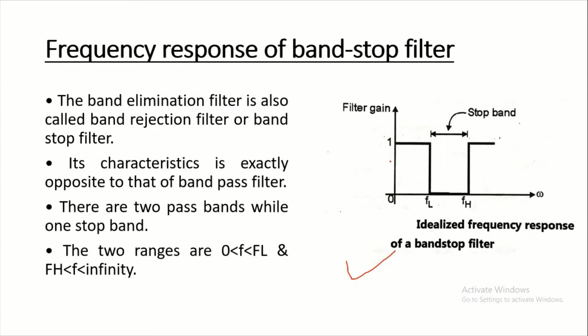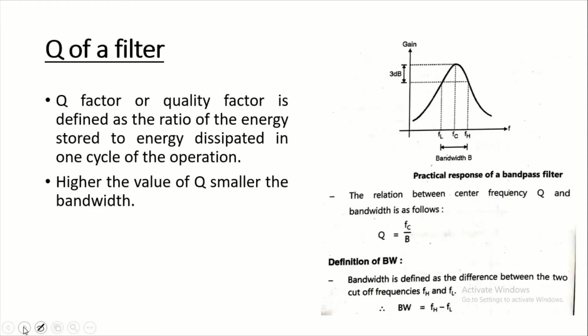Means 0 to 1, 1 to 0. For pass band, FL to FH is a stop band, and for above the FH it's a pass band. Now next term is Q of a filter.